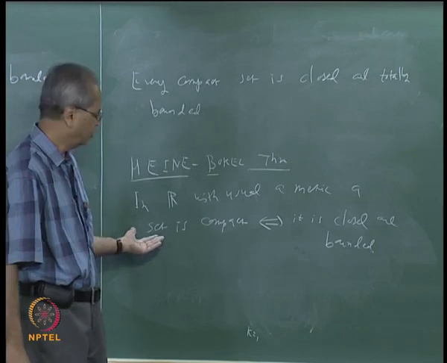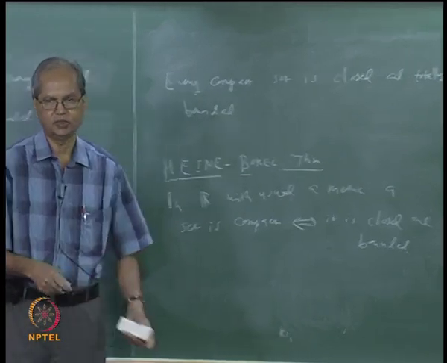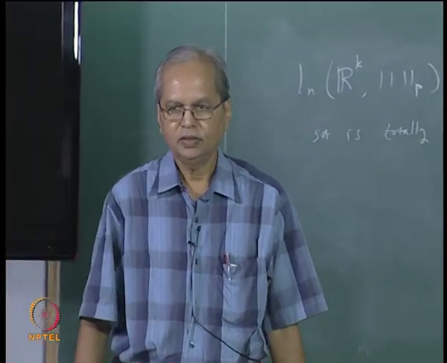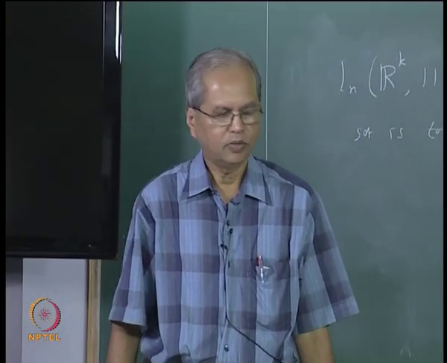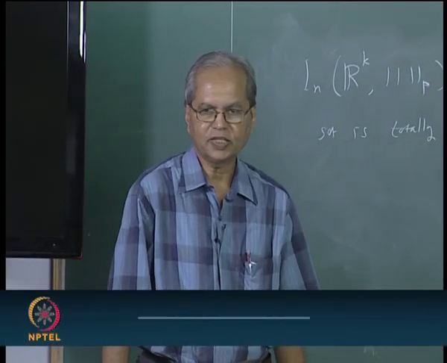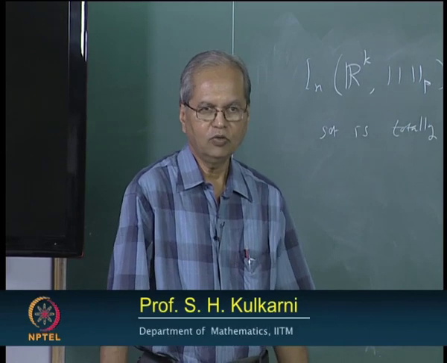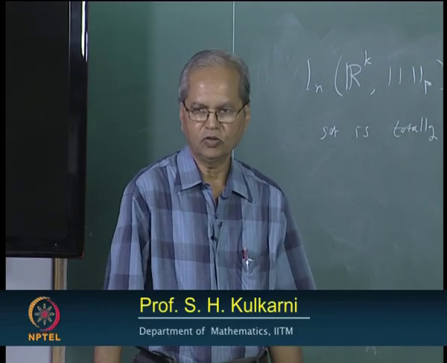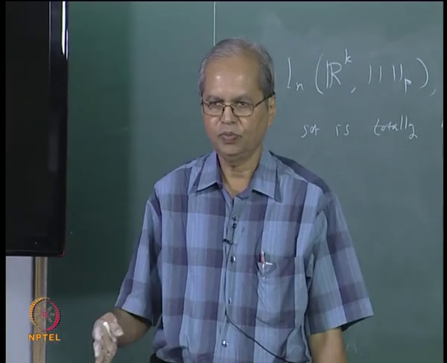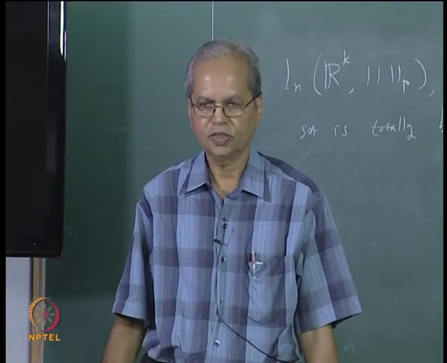And we already know that in every metric space if a set is compact it must be closed and bounded. The importance of this theorem is that it gives us a complete description of compact sets in the real line. We can now recognize all compact sets in the real line. A compact set should be closed and bounded, and that is all. Those are the compact sets.